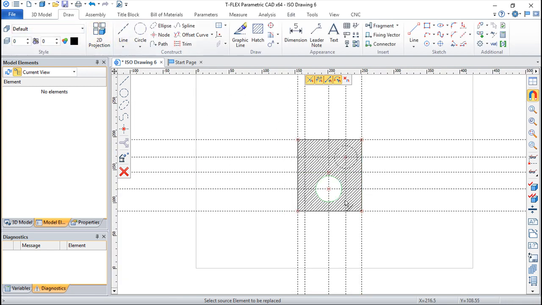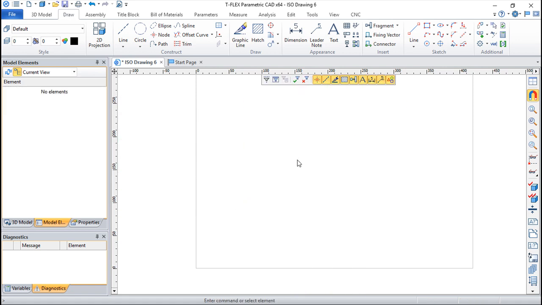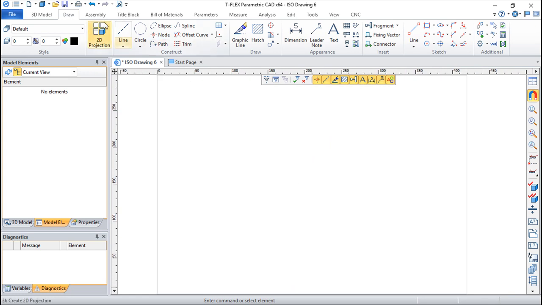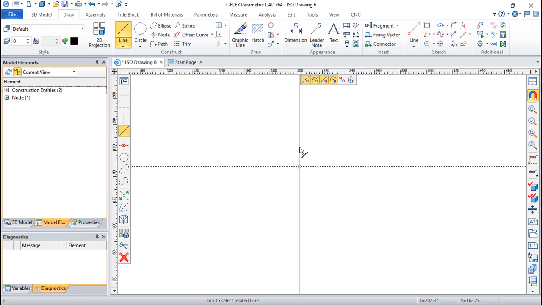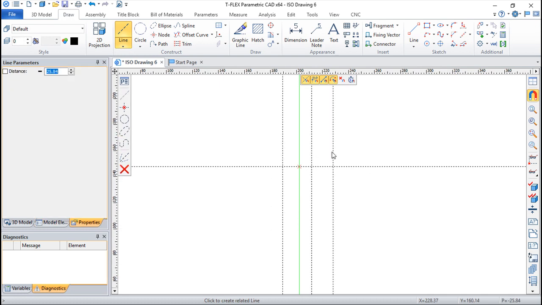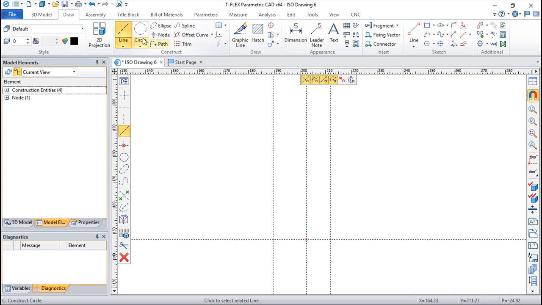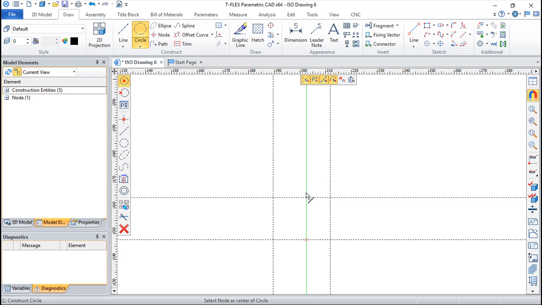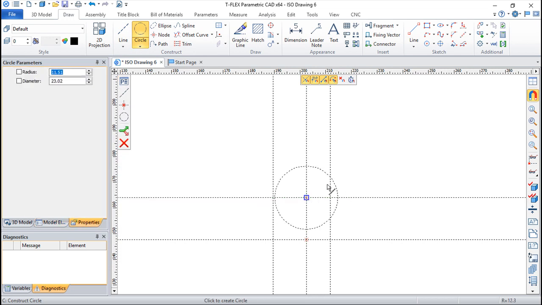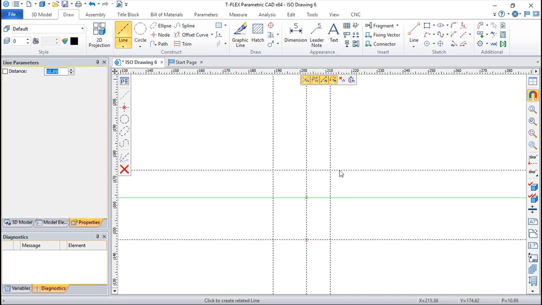Another example, let's try to create something. A couple of graphic construction lines. Let us make one more line.